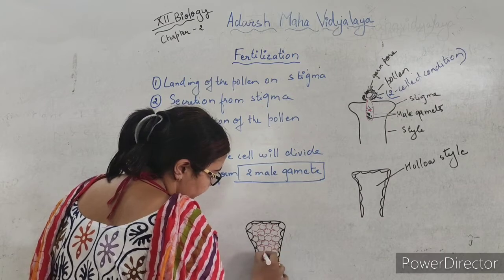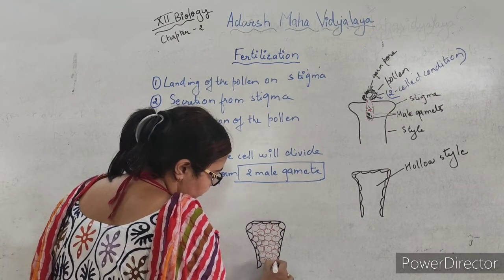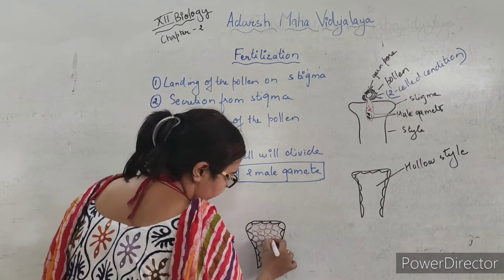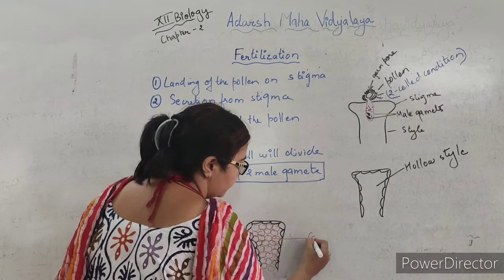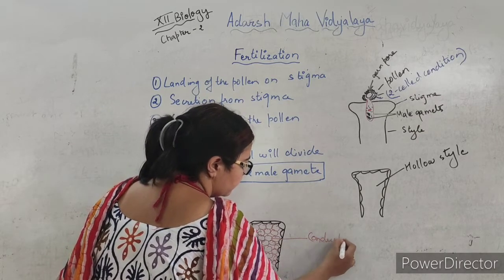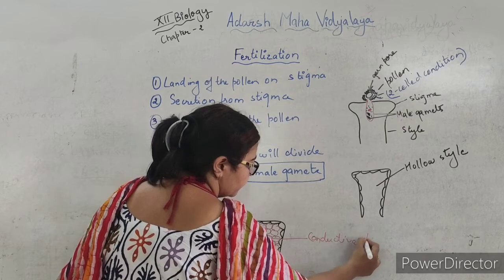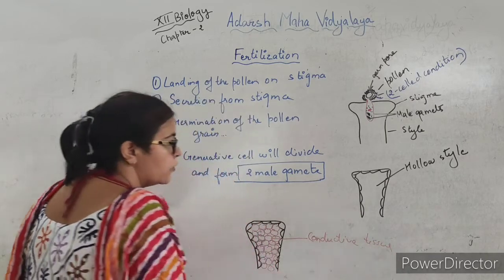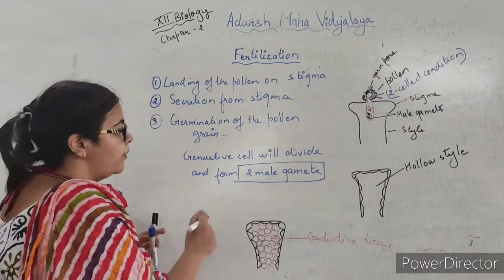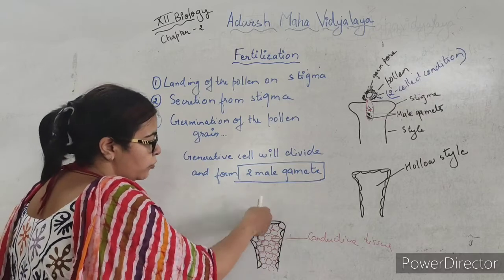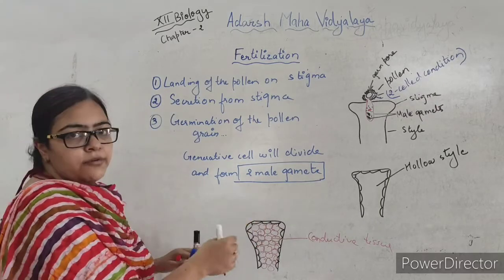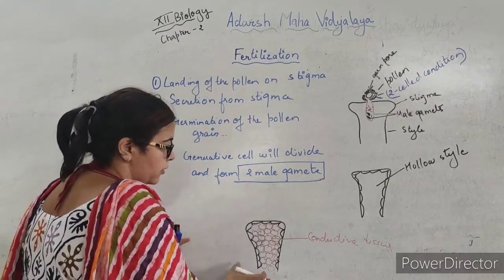These are the parenchymatous cells, and these parenchymatous cells make the conductive tissue. So the pollen tube has to push itself through this conductive tissue and then reach the ovary.